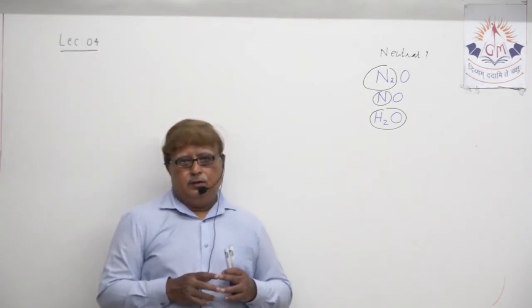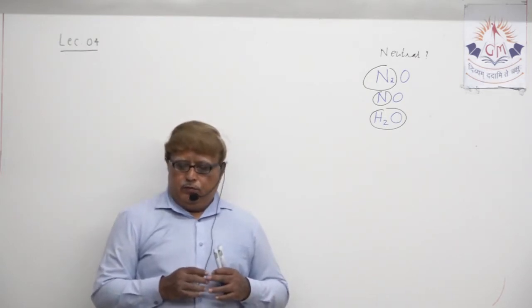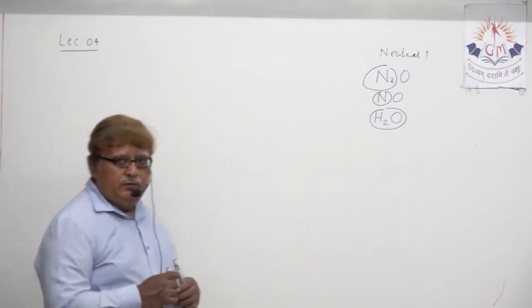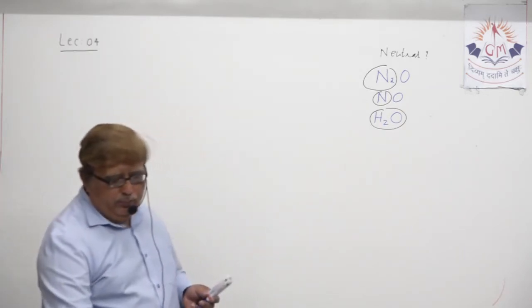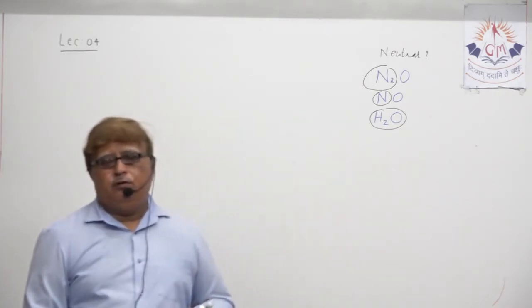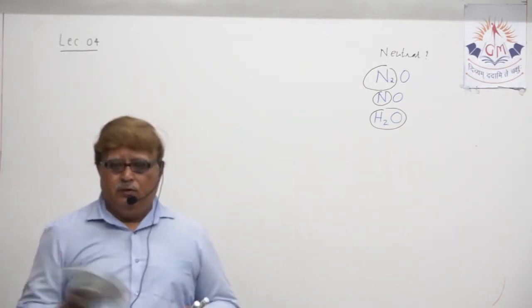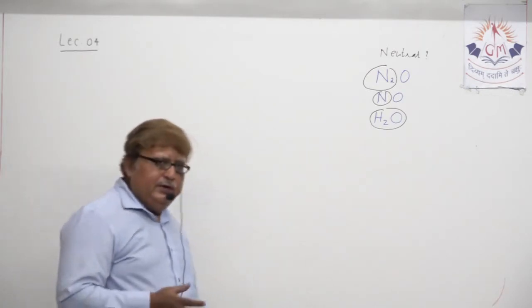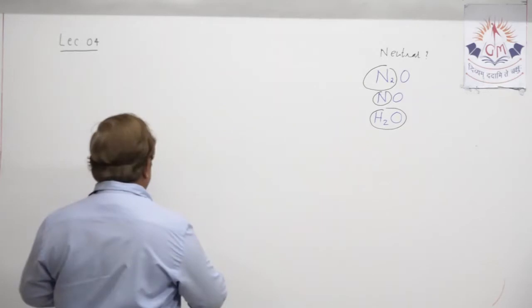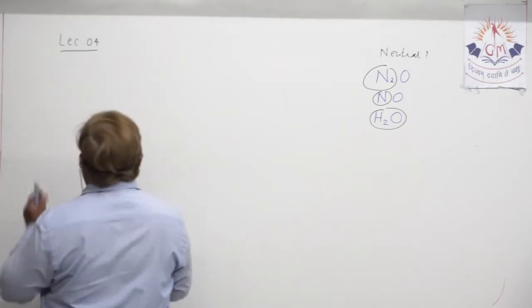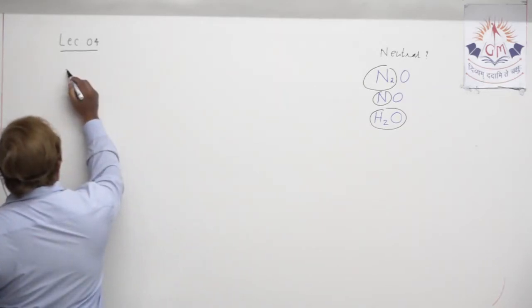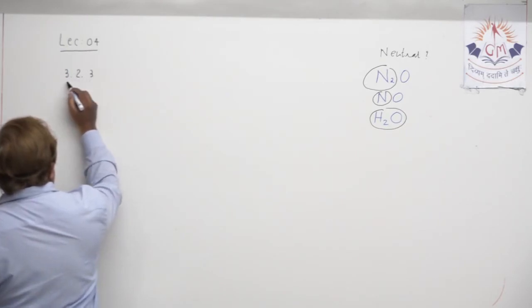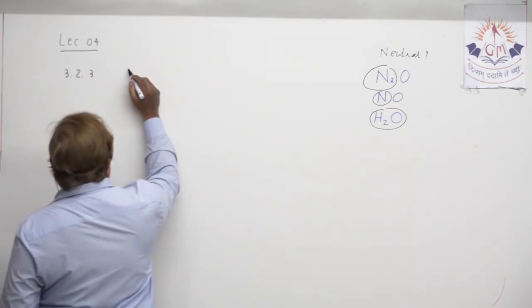Today, the chemical property which we are discussing is property number 3.2.3, and that's the reaction of metals with acids. Let me mention the name. And I don't think you don't know about this particular chemical property.